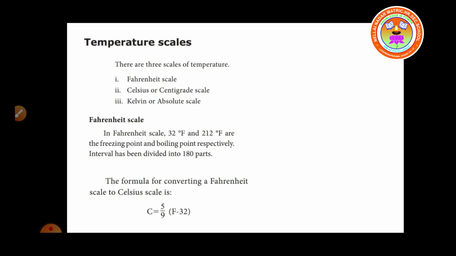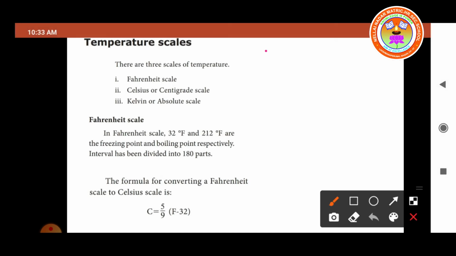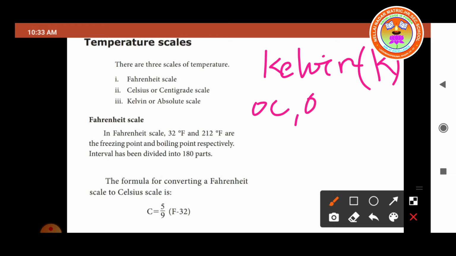Next we move on to the units of temperature. What is the SI unit of temperature? The SI unit of temperature is Kelvin. It is denoted by the symbol capital K. For day-to-day applications, we use two more scales also. One is degree Celsius and another is the degree Fahrenheit scale.